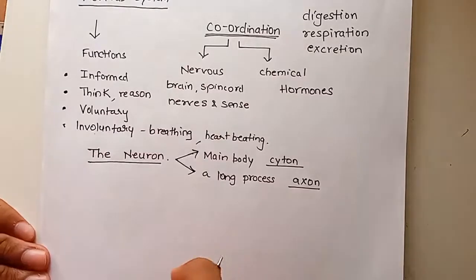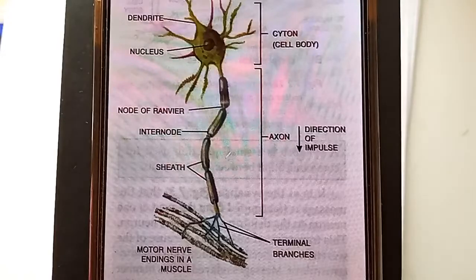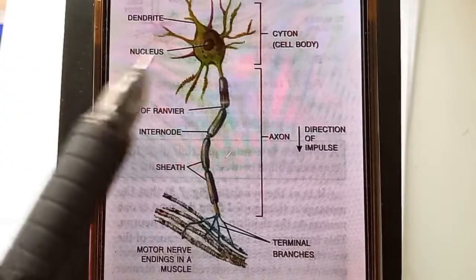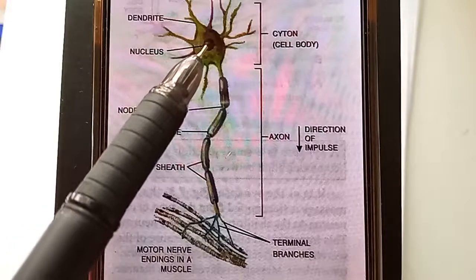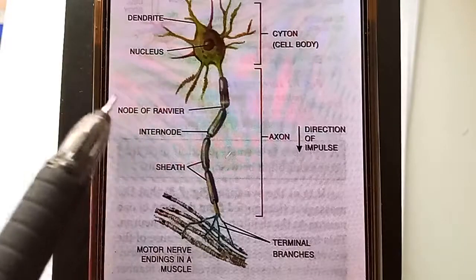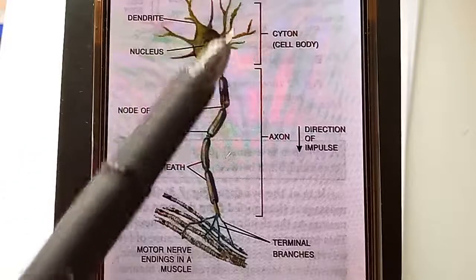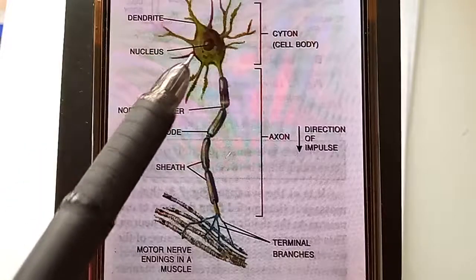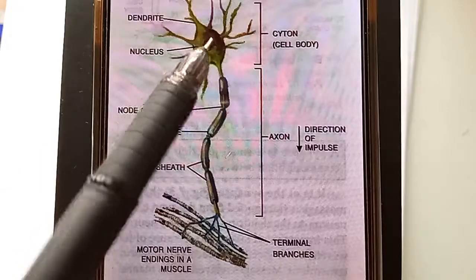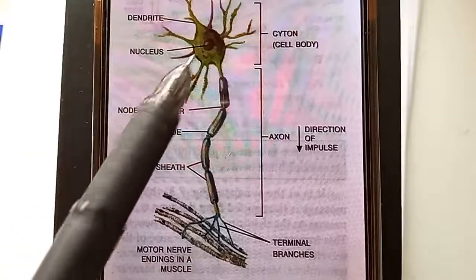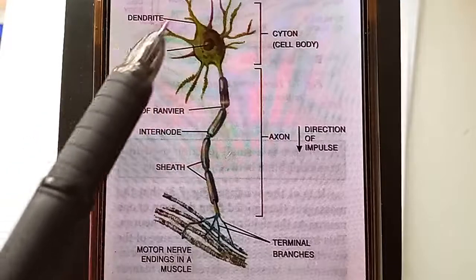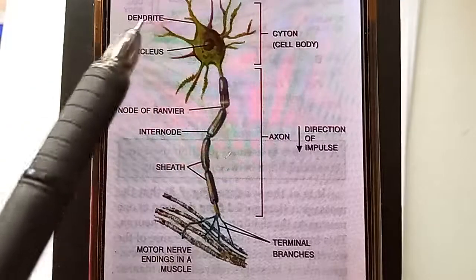Now how does a neuron look like? This is how a neuron looks like. In the center here you can see the nucleus. And this upper part which has the nucleus in the center, the cell body, and these branches which are coming out, these are nothing but the dendrites. I'll tell you what is the function of the dendrites.